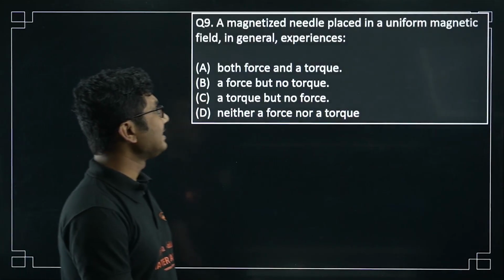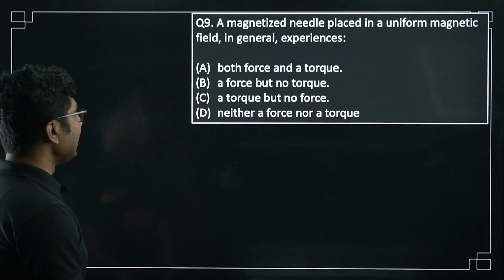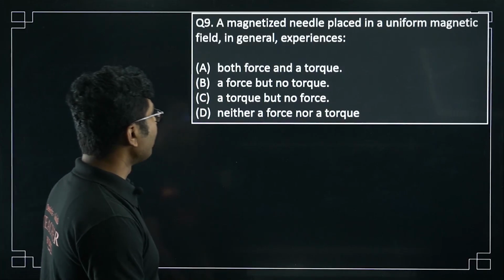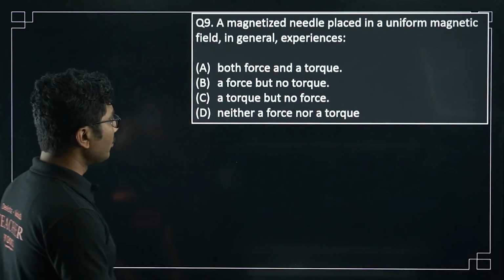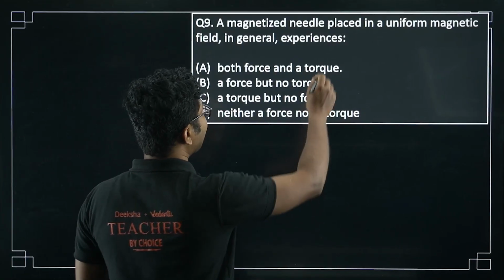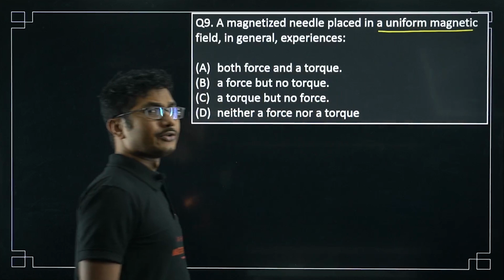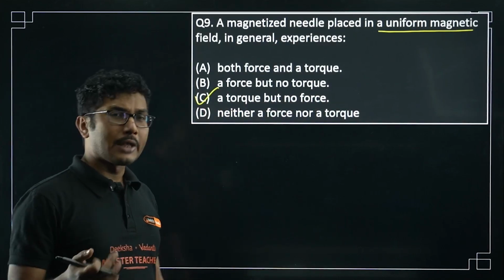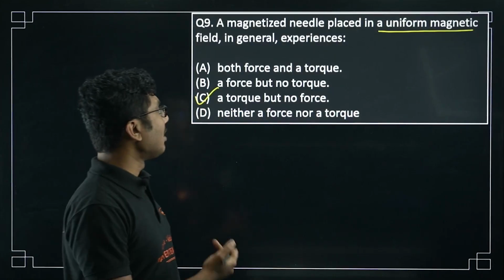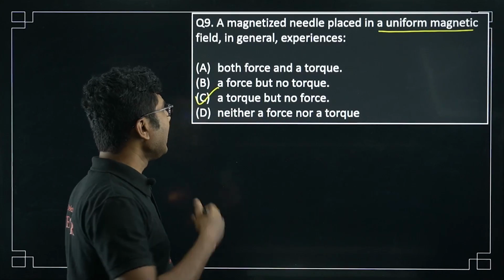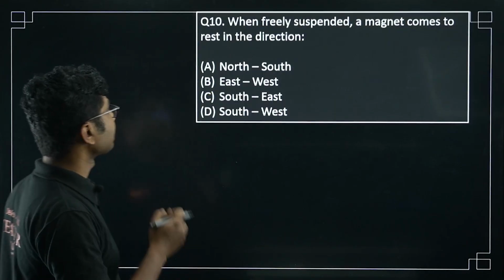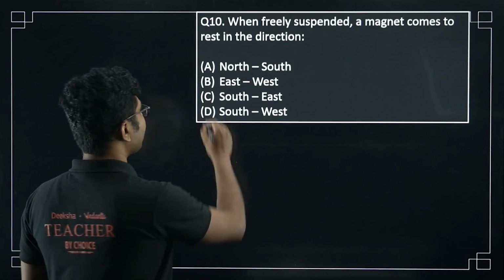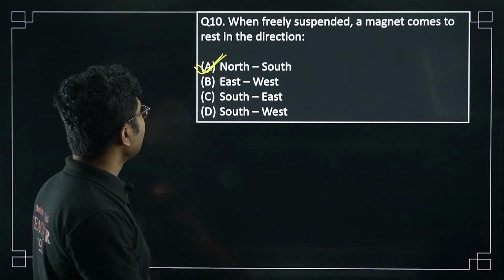Now, a magnetized needle placed in a uniform magnetic field in general experiences: both force and torque, a force but no torque, torque but no force, or neither a force nor a torque. Since it is a uniform magnetic field, only torque but no force. If it is non-uniform, then you will experience both torque and force, but because the field is uniform, only torque you will experience, but no force. When freely suspended, a magnet comes to rest in the north-south direction. Easy question, right? Next question.